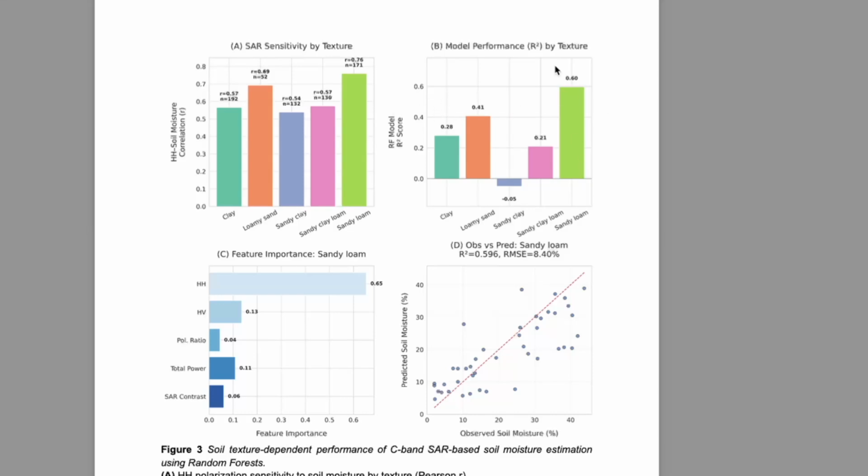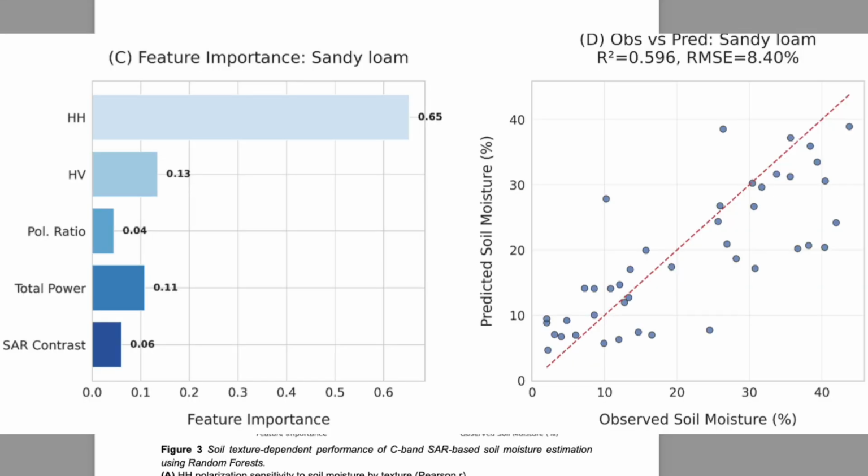Only sandy loam exceeds the average or generic random forest model. This is what we have seen so far. And in C and D, we are specifically zooming in on sandy loam. In panel C, we have the feature importance for sandy loam only. And again, HH is the most important feature for the random forest model, followed by HV, polarization ratio.